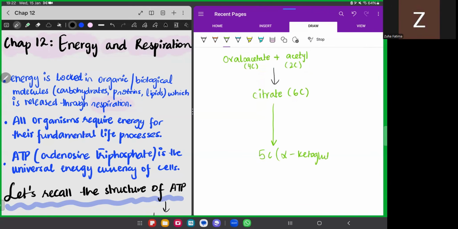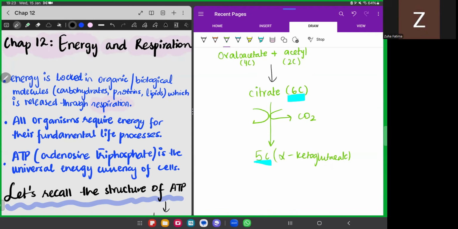You do not have to know this name for your syllabus. Now, yes, it's also known as alpha keto glutaric acid. If we are going from a 6 carbon compound to a 5 carbon compound, what process would have happened? Decarboxylation would have happened. So a carbon dioxide is released at this stage, and when decarboxylation is happening, we also observe dehydrogenation.